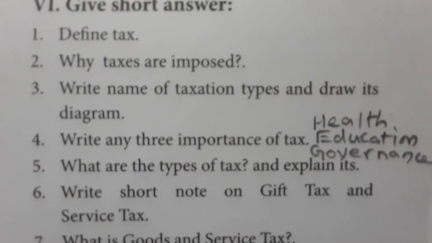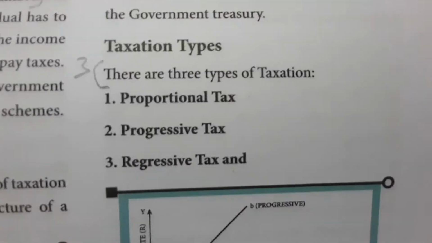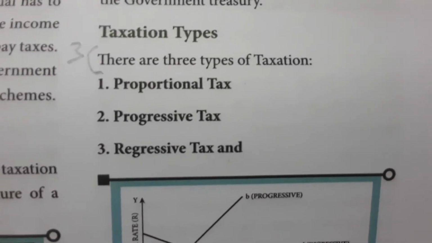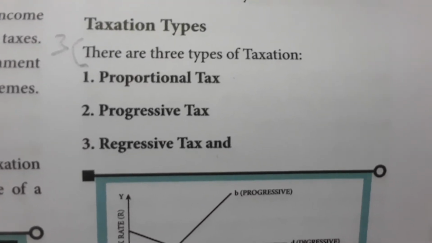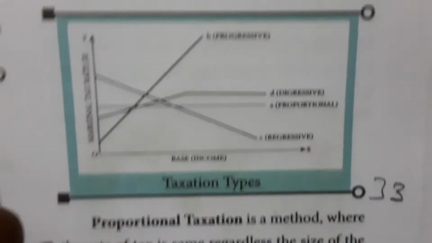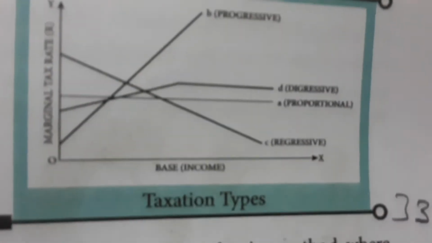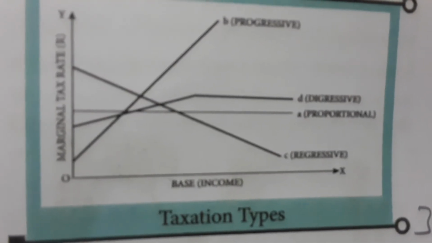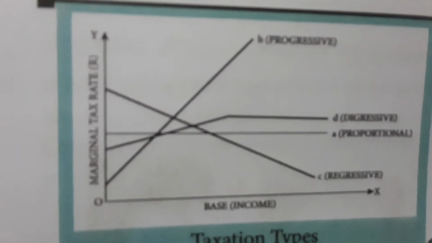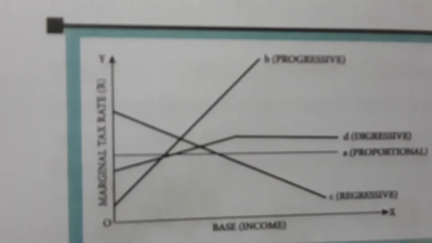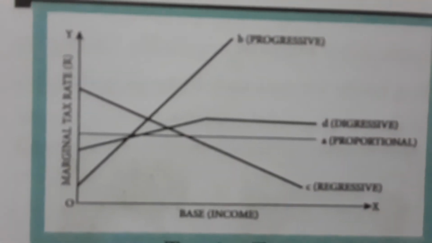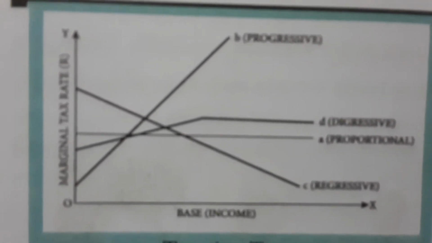Write the names of taxation types and draw its diagram. There are three types of taxation: proportional tax, progressive tax, regressive tax. The diagram for this is here. The x-axis denotes the income base, and the y-axis stands for marginal tax rate. So this is the diagram for that question.